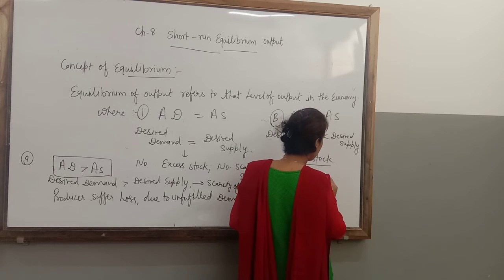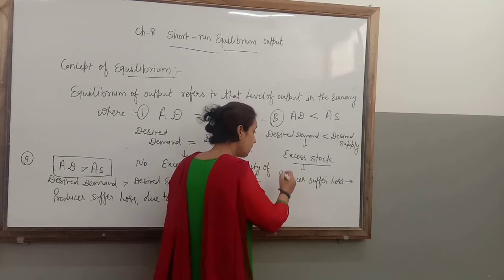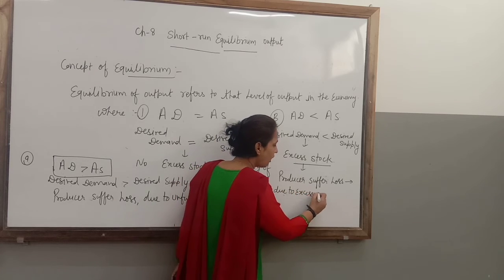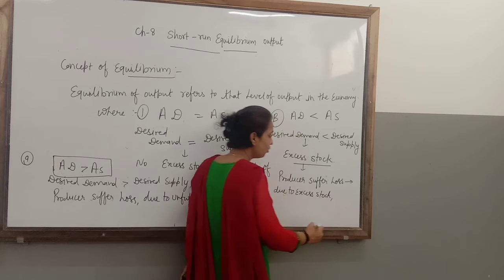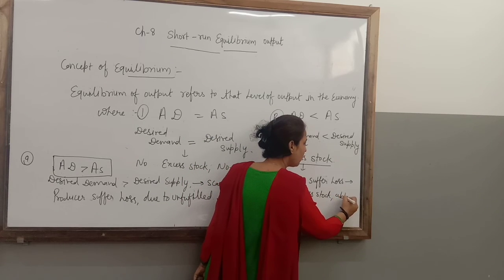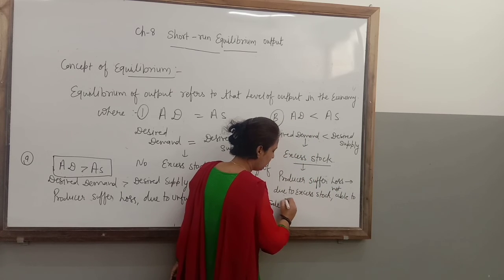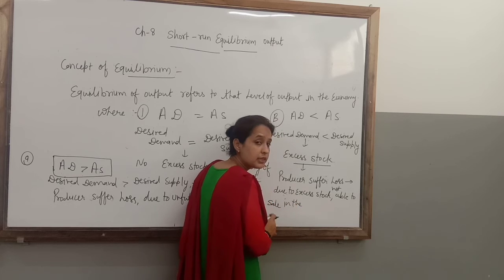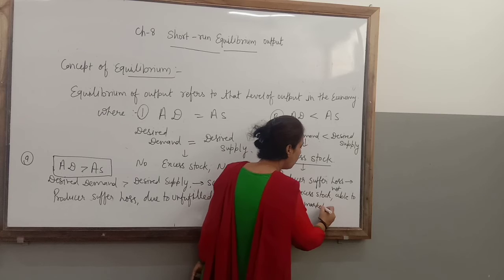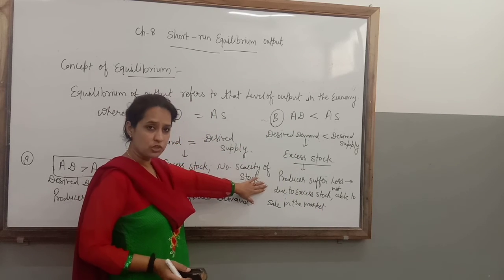Why will he suffer loss? Because of the excess stock, he will not be able to sell in the market due to the scarcity of demand, that is, no sale in the market due to less demand. So the producer never wants this kind of situation either.